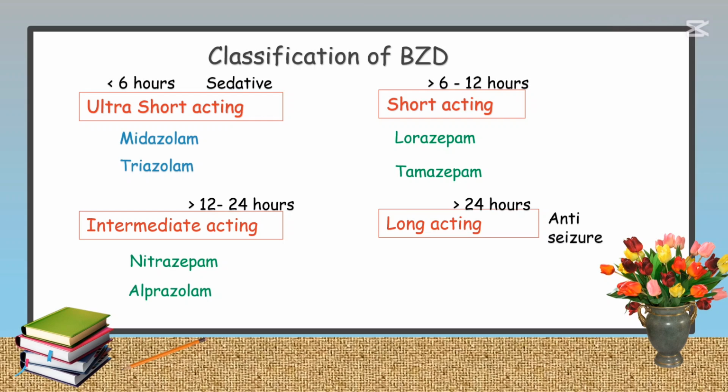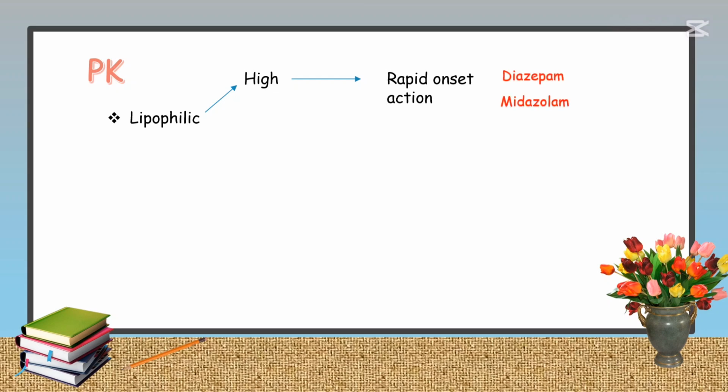They are used for the management of seizure control. Examples: diazepam, clonazepam. Let's understand the pharmacokinetic properties of benzodiazepines. Lipophilicity with onset of action. Benzodiazepines with high lipophilicity are rapidly absorbed and distributed into the central nervous system, which leads to rapid onset of action, such as diazepam and midazolam. Benzodiazepines with low lipophilicity have slower absorption and CNS penetration, which leads to a slower onset of action, such as lorazepam and oxazepam.